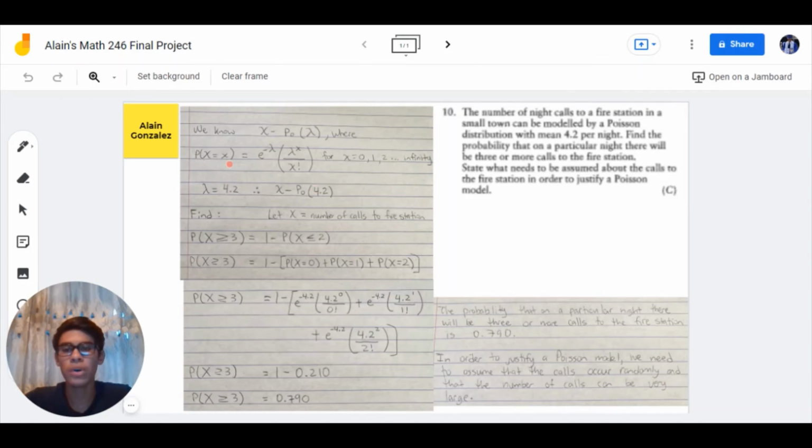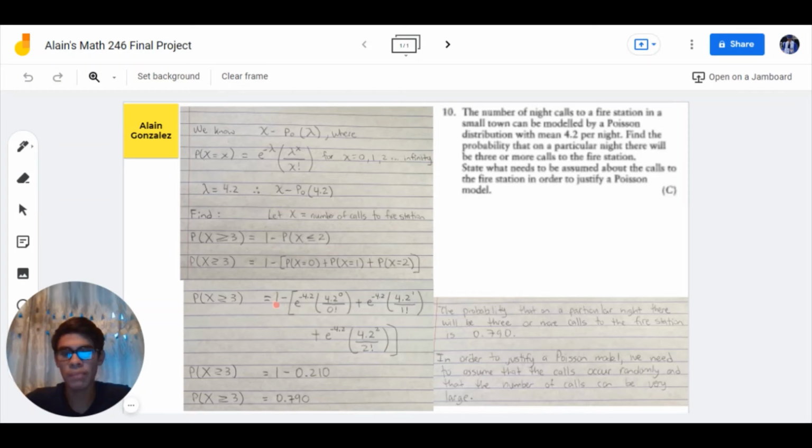So we know that the equation is e to the negative lambda, open bracket, lambda to the x over x factorial, close bracket. So therefore we substitute accordingly into the equation for the probability that x equals 0, the probability that x equals 1, and the probability that x equals 2.